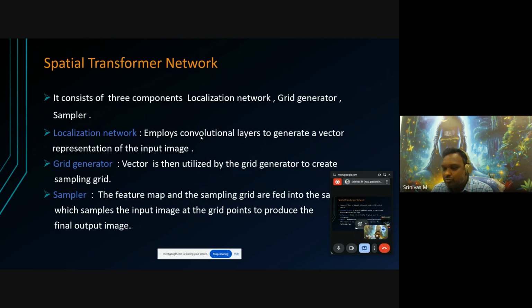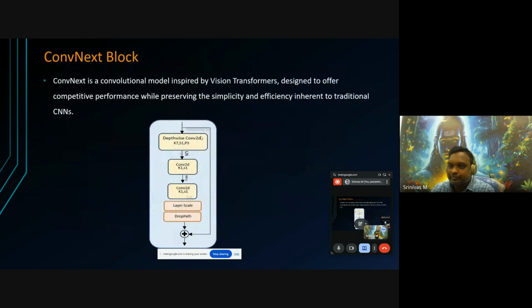The sampler samples the input image at the grid points to produce the final output image. So this is what happens in the spatial transformation network. In this case, spatial information will be extracted.